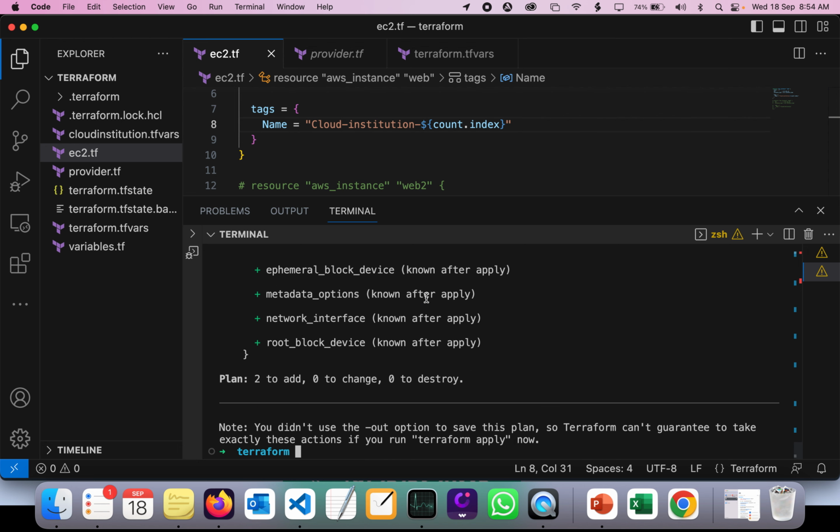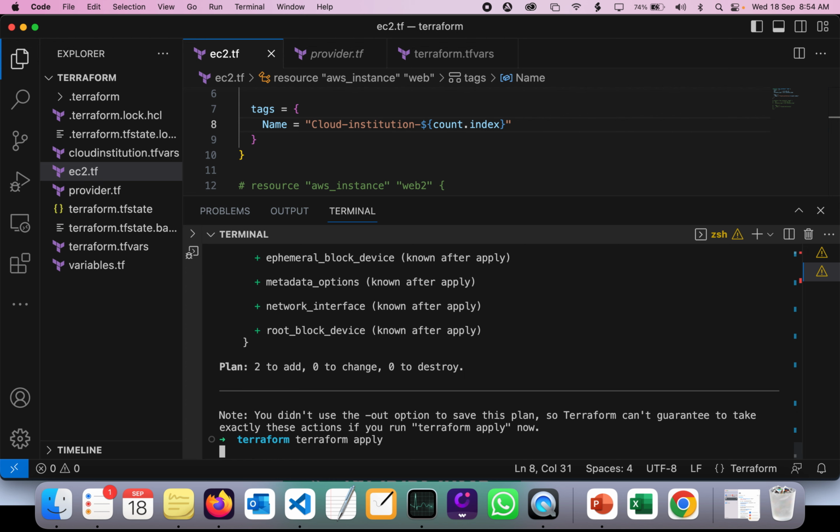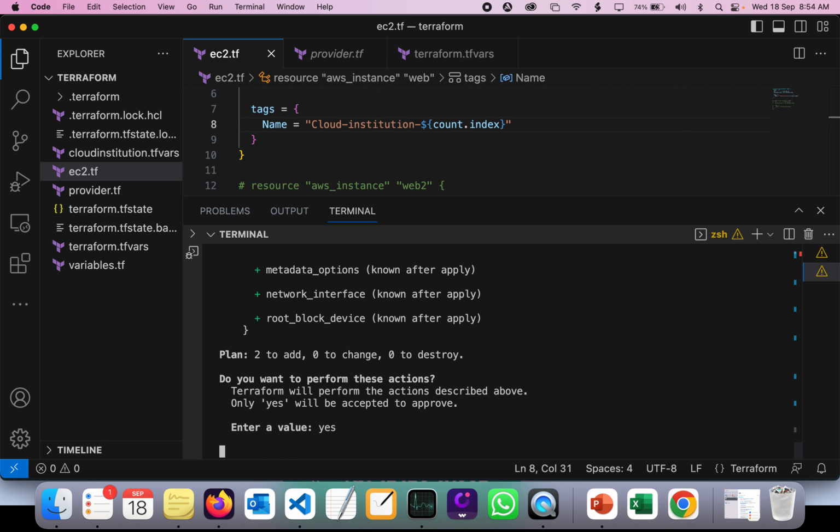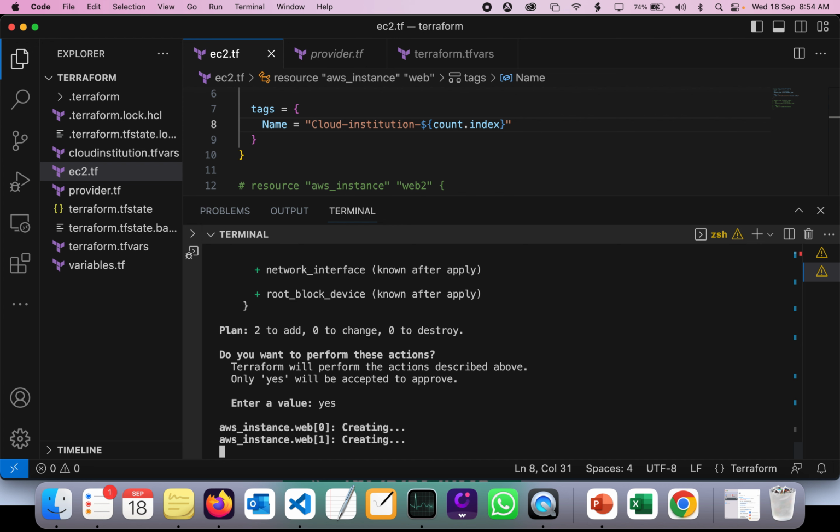Okay, so now let's deploy, so let's just apply. Give yes. Okay, the instance is creating.